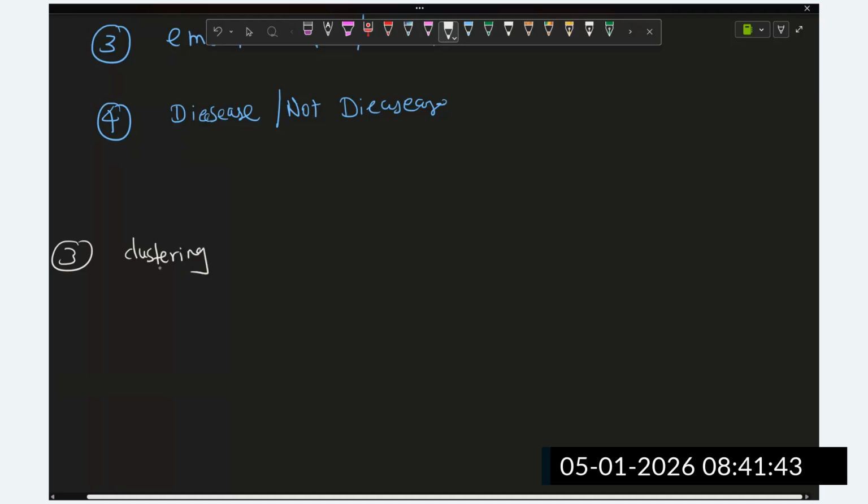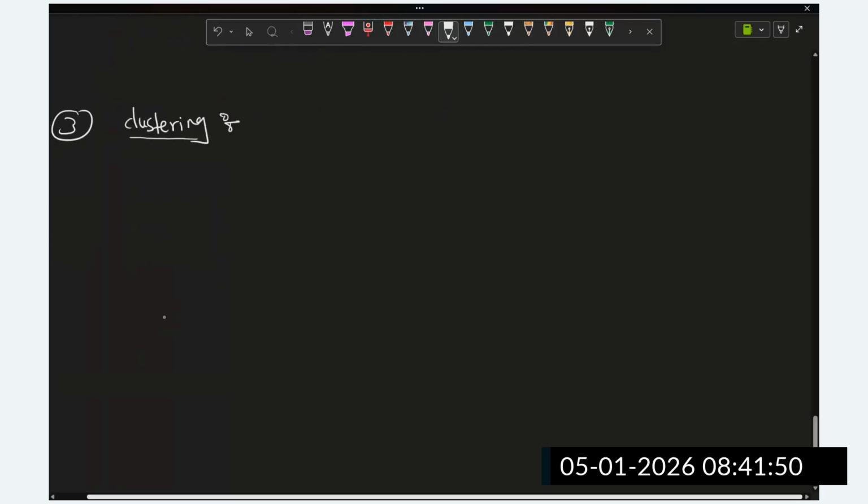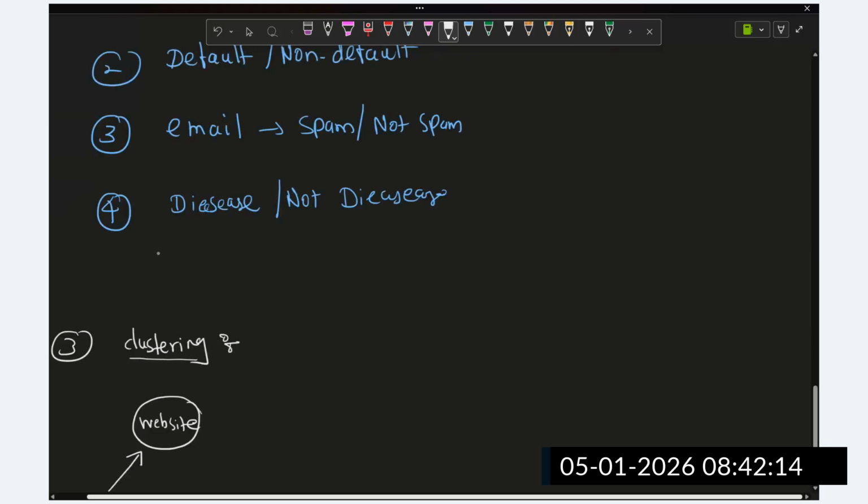Okay, some clustering problem will be there, where we are going to group this data. Let's suppose I have to build this website, and I want to understand how many people are visiting it, what is the right age of these people, and what region they are visiting from. So I'm going to cluster it down. For that purpose we require clustering algorithms, like K-means clustering. We are going to understand some of the clustering algorithms.